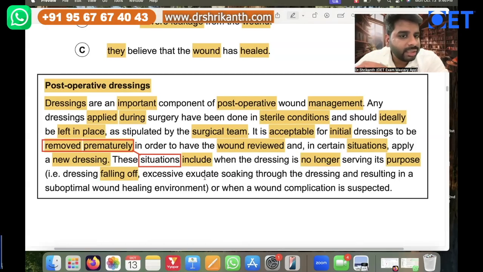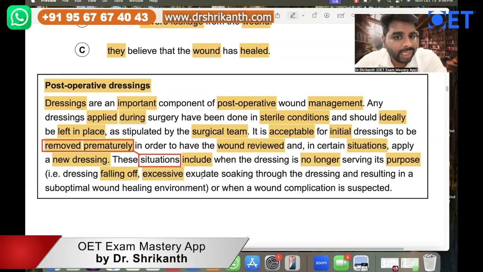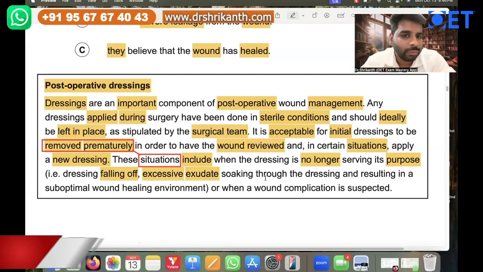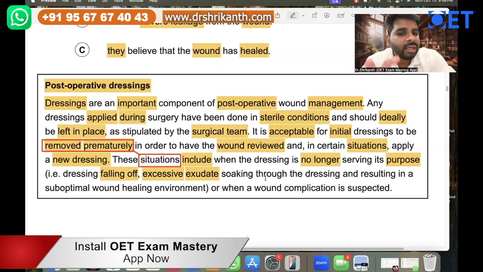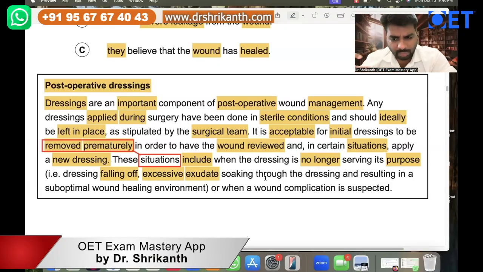And what's the second situation? Excessive exudate soaking through the dressing. Excessive exudate basically means what? It is discharge: the blood, the pus, the fluids that come from the wound, that is what we call exudate. That's a medical term. So if there is too much blood or too much pus coming through the dressing, that is the second situation.